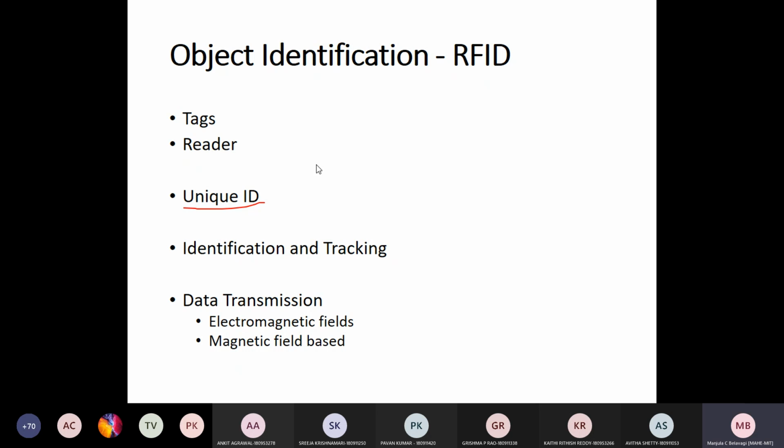What is the difference? What is passive? Anybody? How are semi-passive and passive different from active?